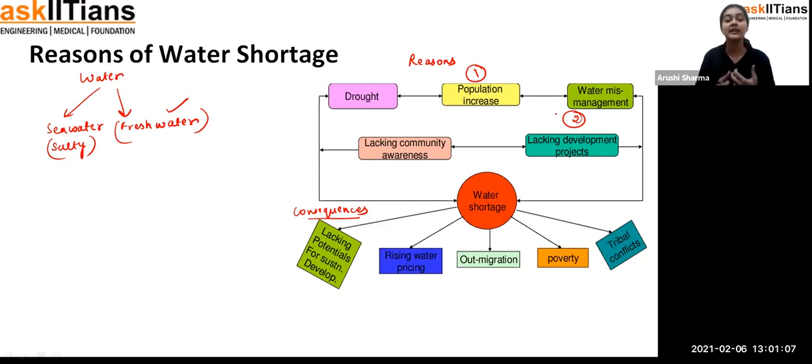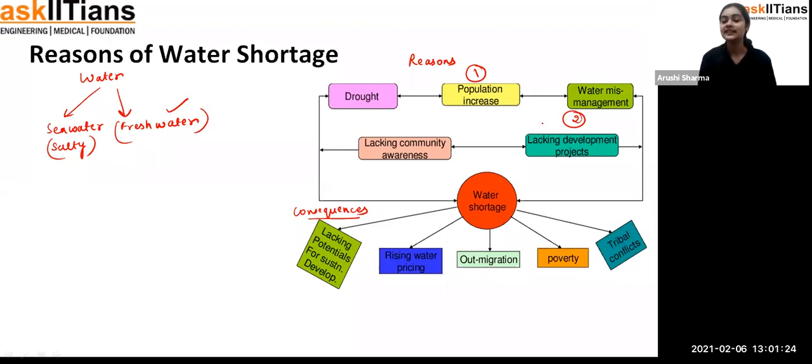And if we are not managing the water properly, so that's how, student, we are going to face such problems in the future. Even though we are not getting water, it could be the condition that we have to go to the shops and we have to purchase the water. So that is the water mismanagement.